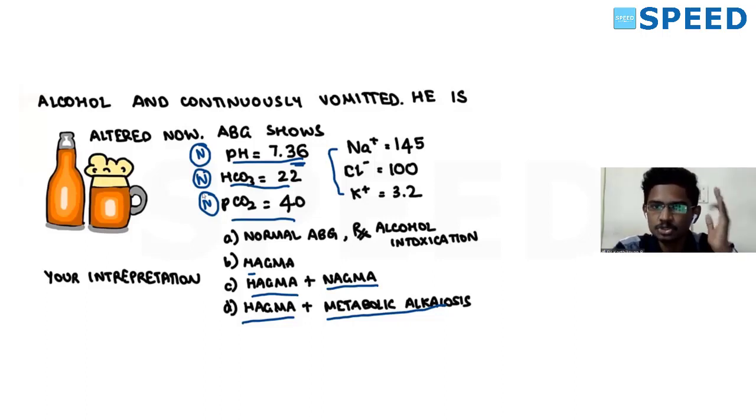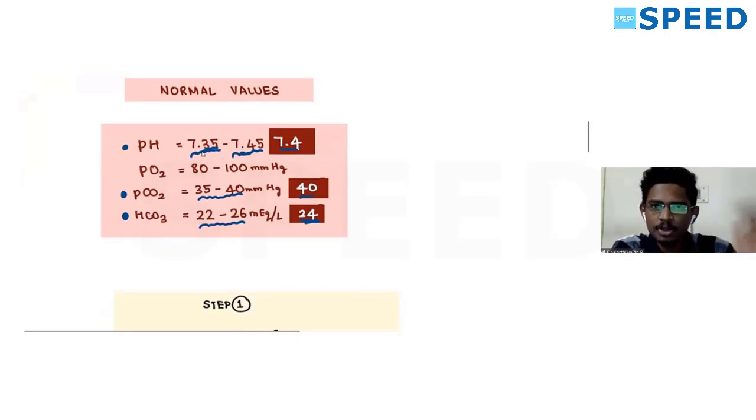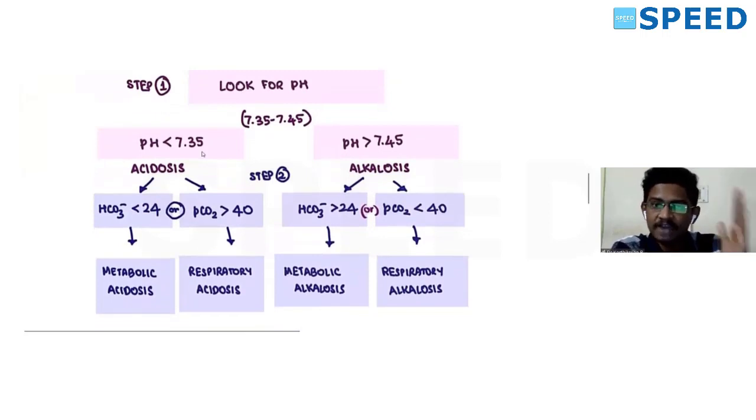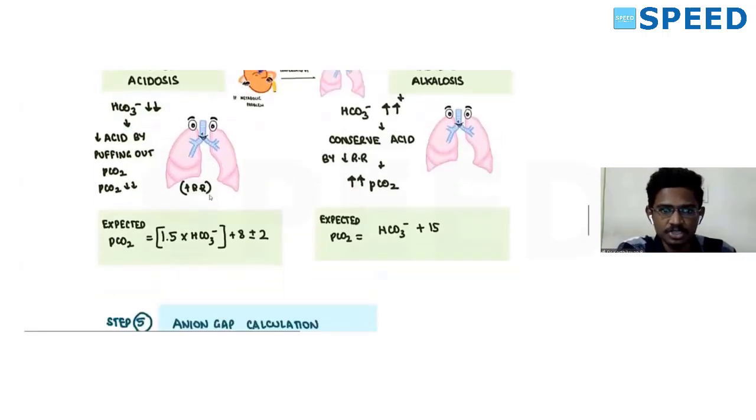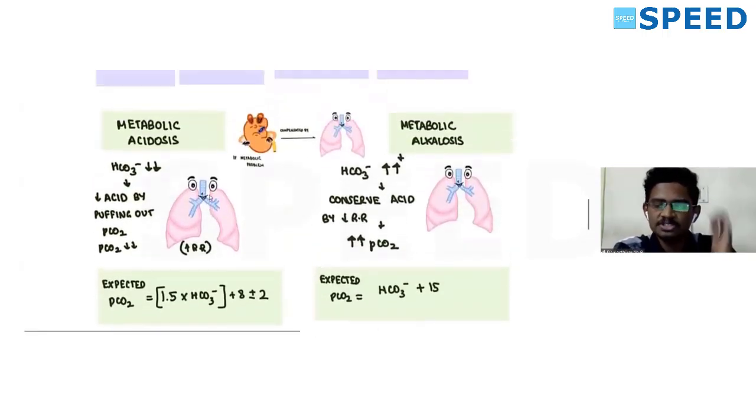The parameter which you should always look into is the anion gap. Usually when we are solving ABGs, first our focus will be on the pH. If it is less than 7.35, we go to acidosis, or alkalosis if it is higher. Then after interpreting, we will see the bicarb and PCO2 values. We will decide whether it is metabolic acidosis or respiratory acidosis, metabolic or respiratory alkalosis, depending on the values as we discussed yesterday.